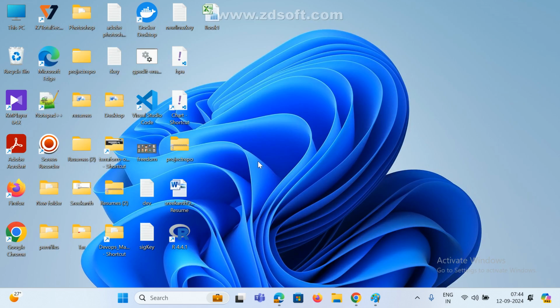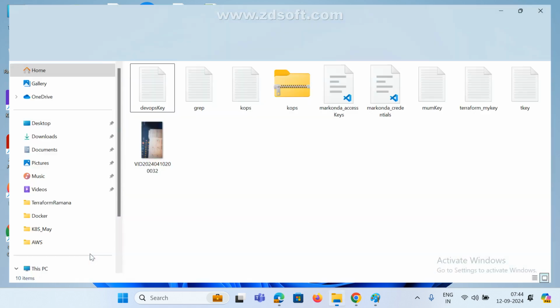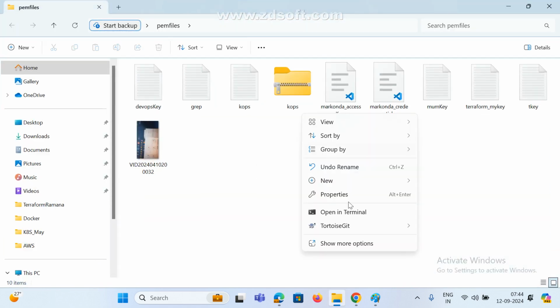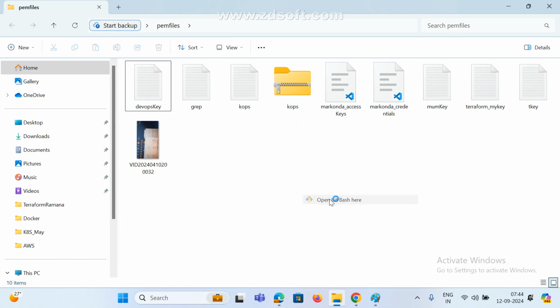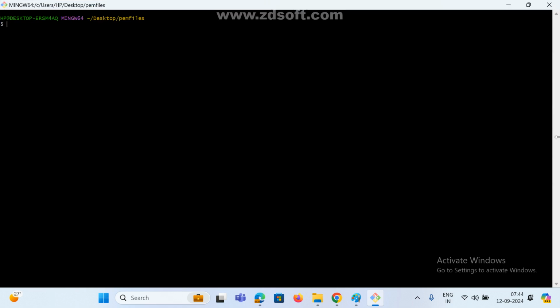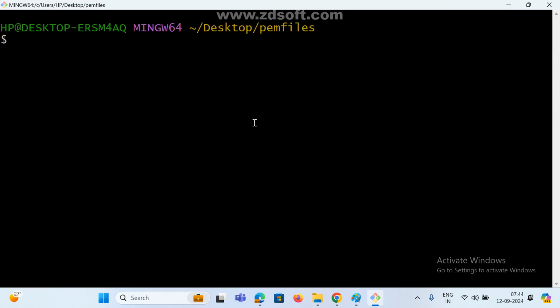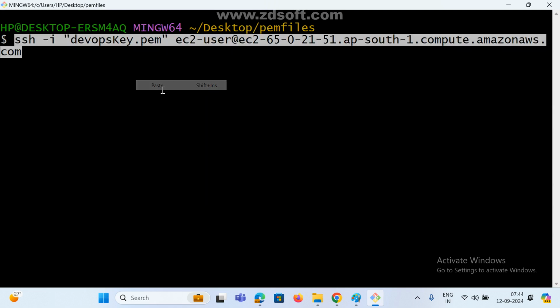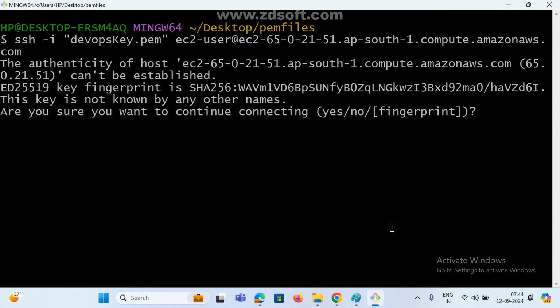Go to where my PEM file is. In this folder, right click, open Git Bash. I hope everyone knows what Git Bash is. I am not going to explain that. Now just paste it, that's it, guys. Now press enter. Now see here, are you sure you want to continue connecting? No means it won't connect. Yes, I want to connect, right? Yes.